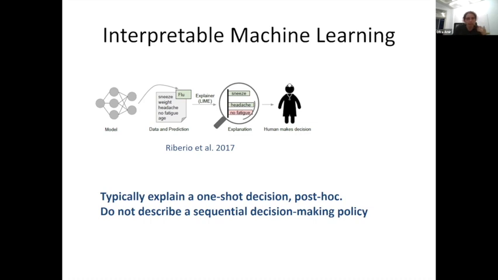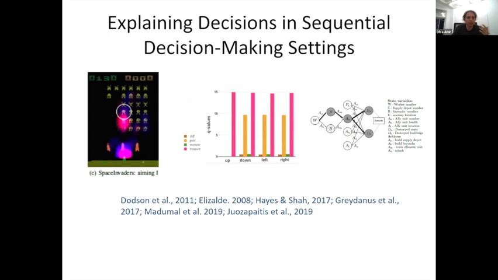And I'm more interested in explaining the decisions in sequential decision-making settings, such as the ones that Sheila and Matthias were describing. And here there's less work. There is work in recent years on explainability in these settings, and most of it focuses on explaining what I refer to as local decisions. So for example, on the left image, you can see a saliency map that shows which pixels the agent focuses on when it's making its decision, when it's looking at this game. This is one common approach.